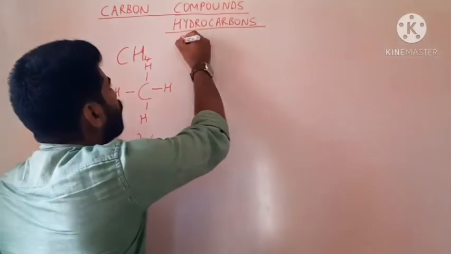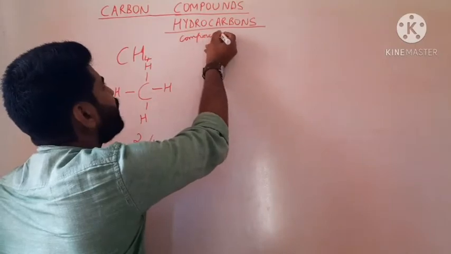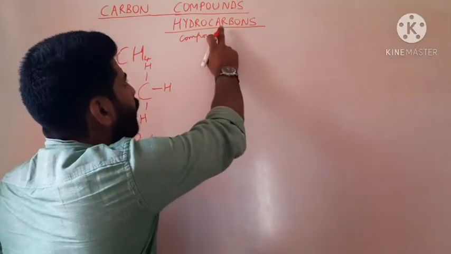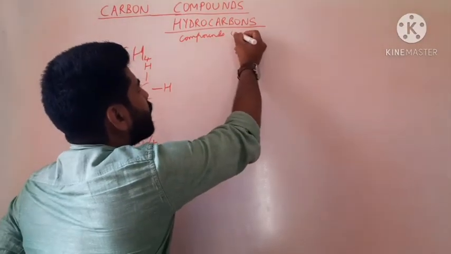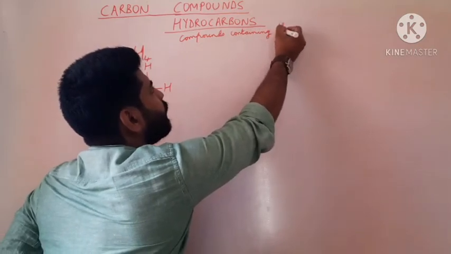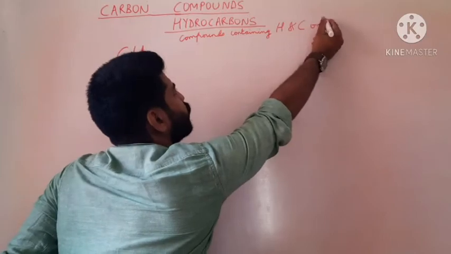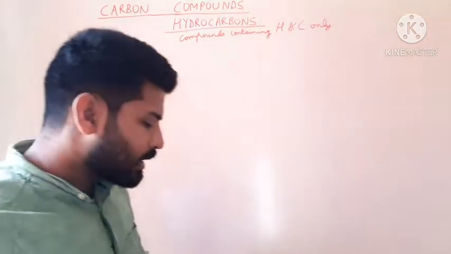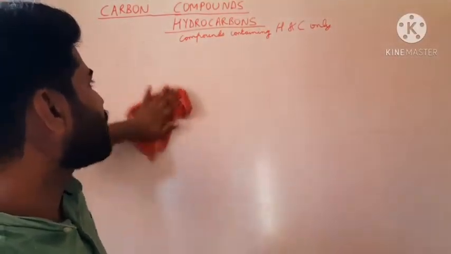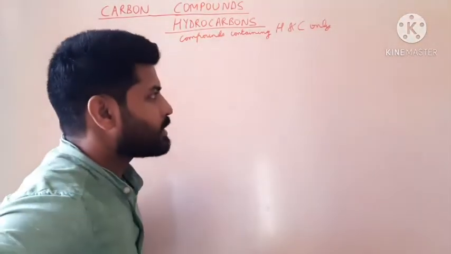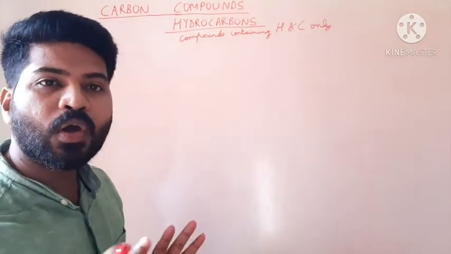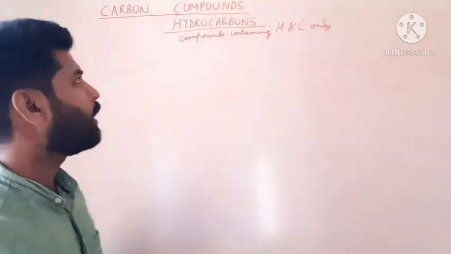To define it in simple terms, hydrocarbons are compounds containing hydrogen and carbon only. In this class, we will be discussing some more hydrocarbons such as methane. Let us start the discussion by discussing the different types of hydrocarbons.